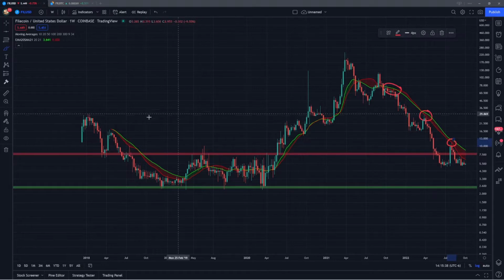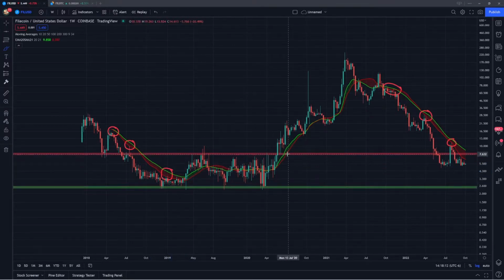And you can see a similar thing actually happened in the last bear market where Filecoin rejected off these moving averages a few times before ultimately, when the bear market was over and the bullish argument was starting to form, it actually started to get back above these moving averages. There was a period of oscillating back and forth, but they were no longer strong resistance. And that's essentially what I'm looking out for into the next few months for Filecoin. And breaking above these moving averages was one of the signs that the bear market had ended and that we had some longer term bottom in place.